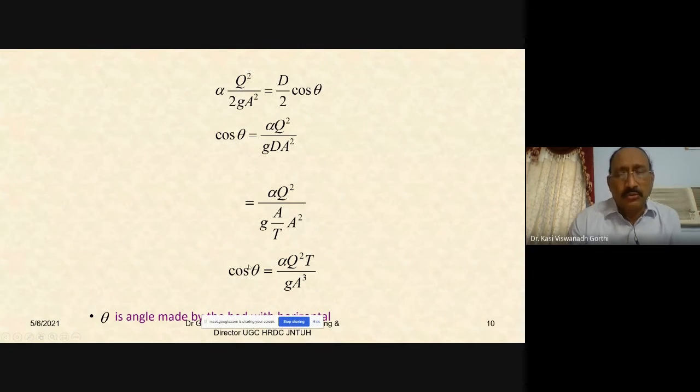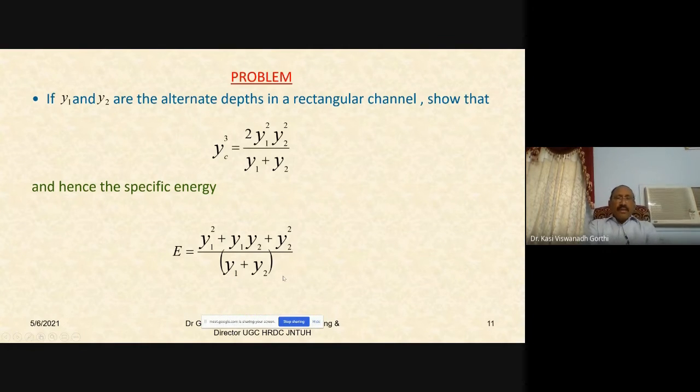Cos theta would be equal to alpha into q square t by g a cube, which is the criterion for the critical state of flow. So the angle theta can be found from the given gradually varied flow channel condition. So cos theta will be equal to alpha q square t by g a cube. We work out two problems slowly relating to the critical state of a flow. Let us see how these derivations or the problems are solved.